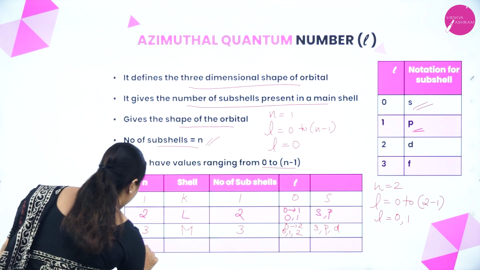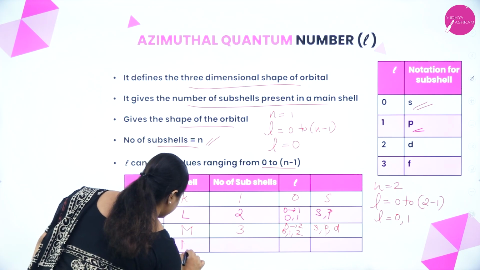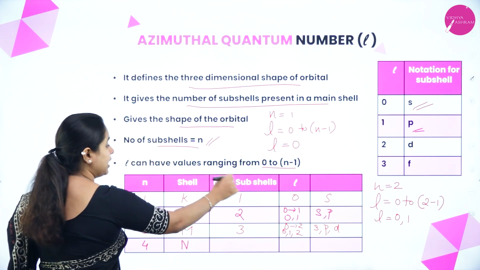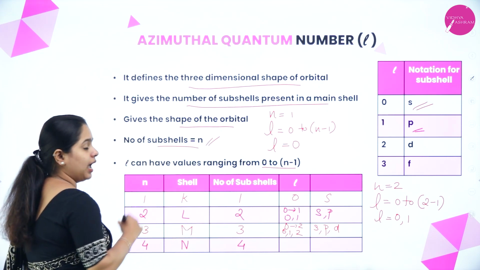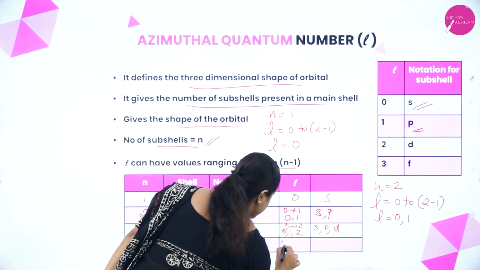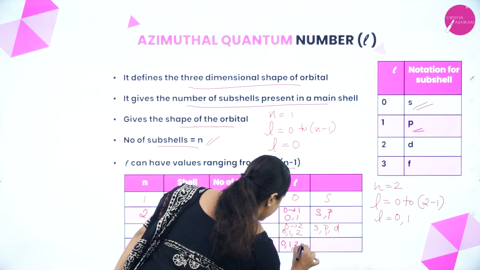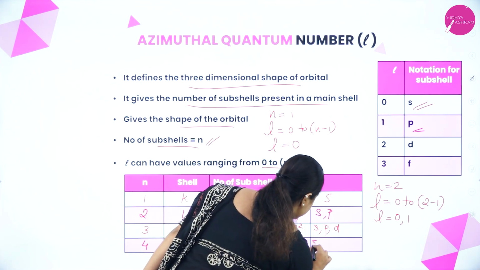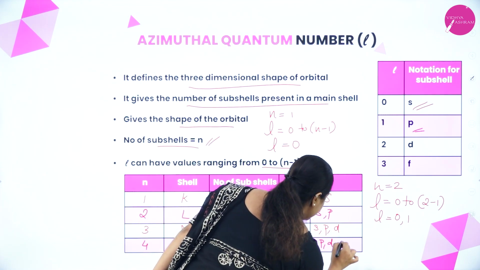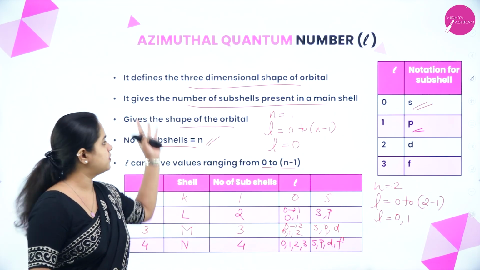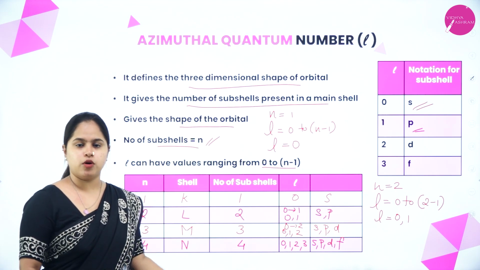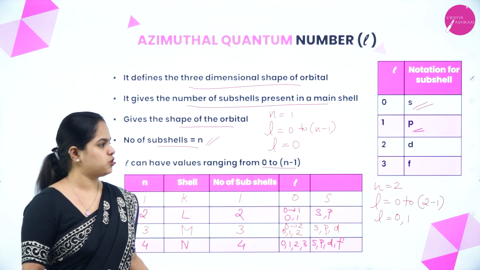Now, moving on to 4. N is equal to 4. N shell, right? And the number of subshells is also 4, right? Yes. And L value can range from 0, 1, 2 and 3. That means subshells can be S, P, D and F. So, I hope it is clear. All this gives you a basic idea about the azimuthal quantum number. I hope it is clear.